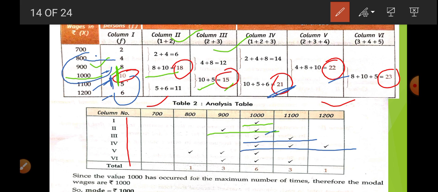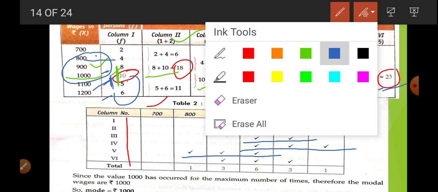800, 900 and 1000. We will put the tick mark. Now 23, there is only one digit, that will be the highest marks also. So it is the sum total of 8, 10, 5.